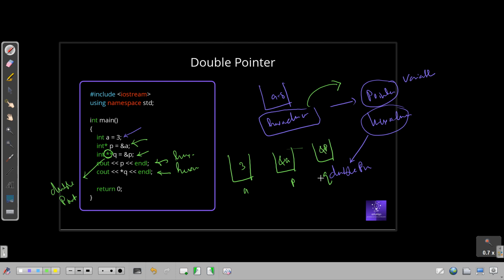So what will star Q hold? If we are taking star Q instead of Q, that will hold the value at this address. What is the value at this address? That is the address of A. So these two will be printing the same thing. The P and star of Q will print the same thing.